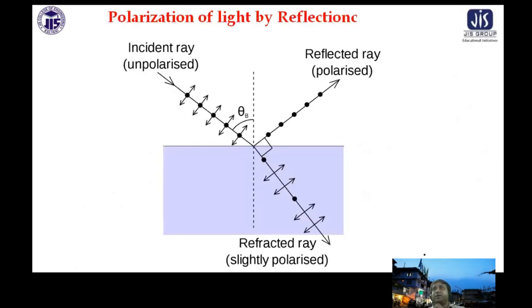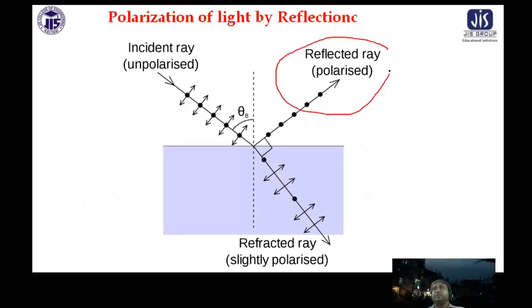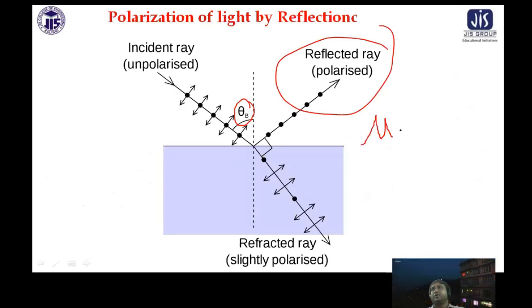Now this is the example of polarization by reflection. The reflected beam can be polarized. This angle of incidence is called the polarizing angle, and the condition is that the refractive index mu will be equal to tan of the polarizing angle, tan theta B. This is Brewster's law of polarization by reflection.